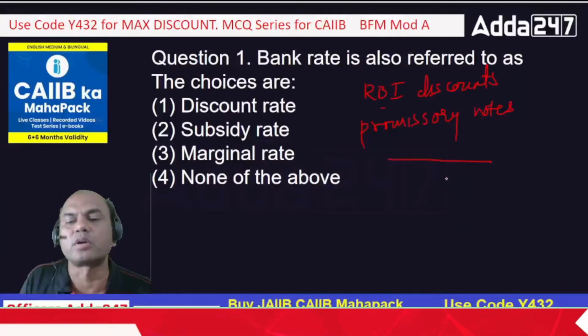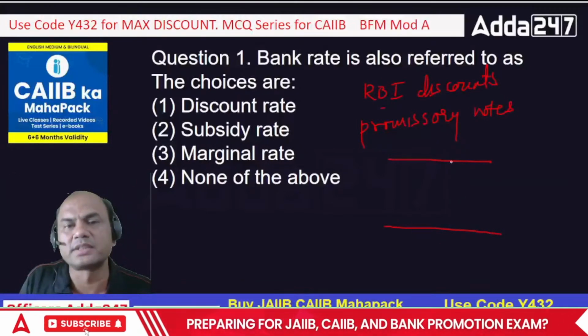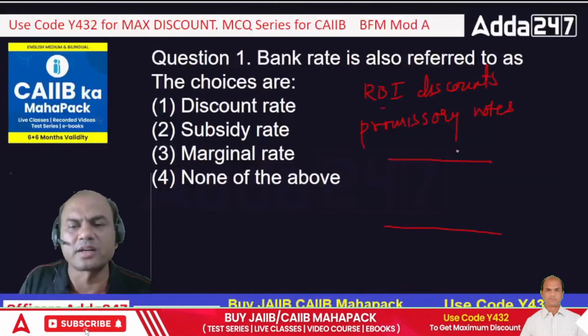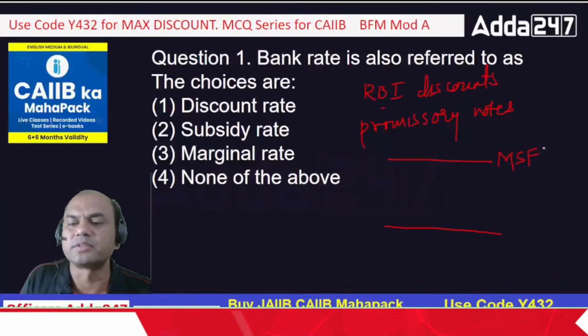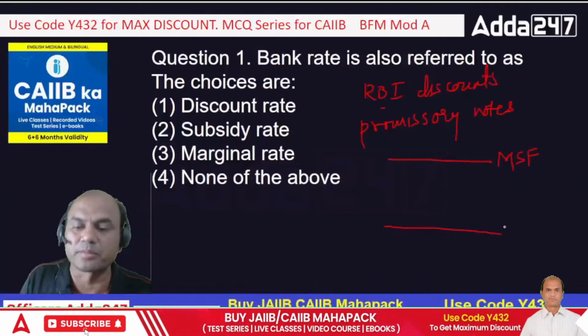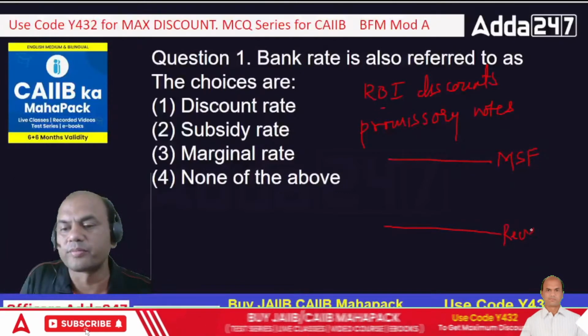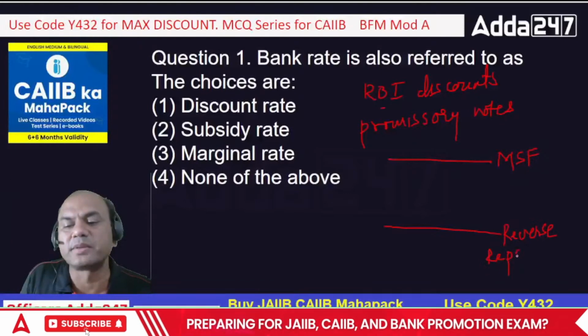MSF rate is the top level. This is known as the corridor, the interest rate corridor. This is MSF, the top rate. Bank rate has been combined with it, and the lower one is known as reverse repo. These are the two maxima and minima.